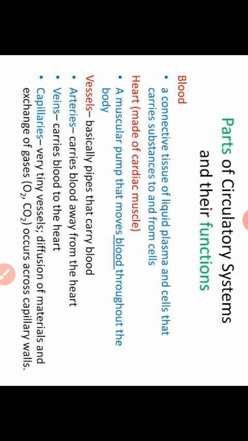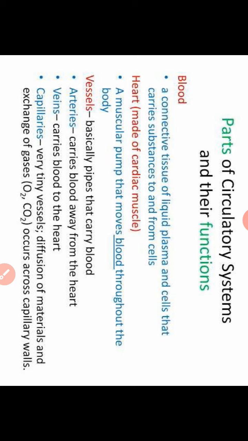As we know, a system has different parts. Basically, the circulatory system has three parts. One is the medium through which substances are transported, which is blood. Another is the heart, a pumping organ that pumps blood into our body. And the blood is transported through the vessels, meaning the pipes. These are the three basic parts of the circulatory system. Blood is a liquid connective tissue which contains plasma and cells, which move in our body and help in the transport of substances.